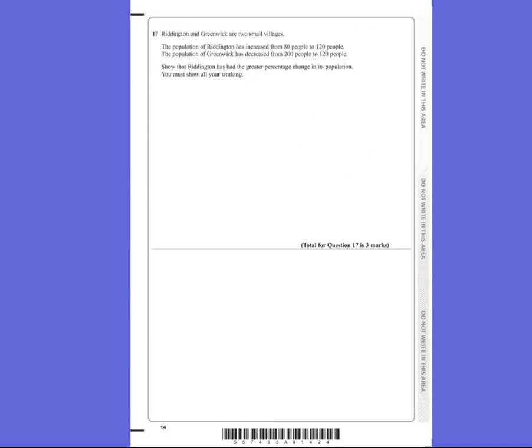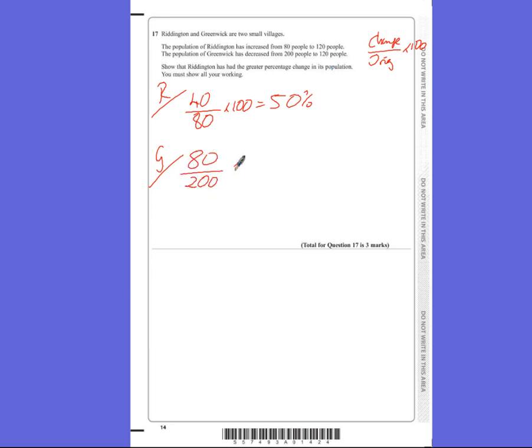Question 17. Riddington and Greenwick are 2 small villages. The population of Riddington has increased from 80 to 120, and the population of Greenwick has decreased from 200 to 120. Show that Riddington has had the greater percentage change. So percentage change is change divided by the original times 100. So for Riddington, we're going to do the change, which is a 40 increase, divided by the original, which is 80, times 100, which is 50%. And for Greenwick, the difference is 80. The original was 200, times by 100, which gives us 40%.